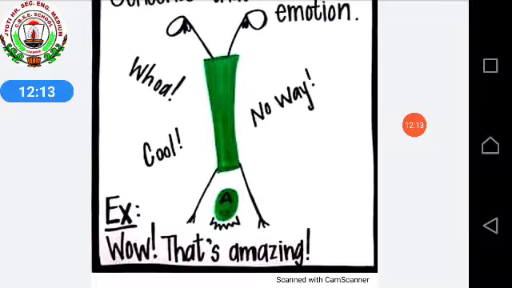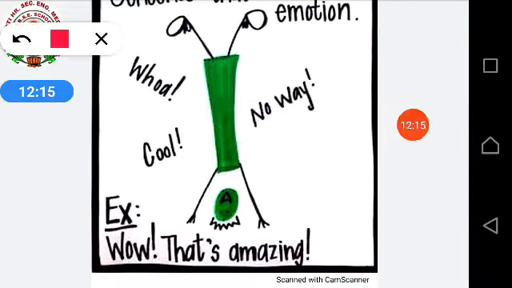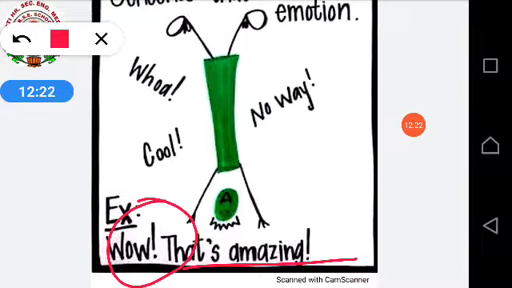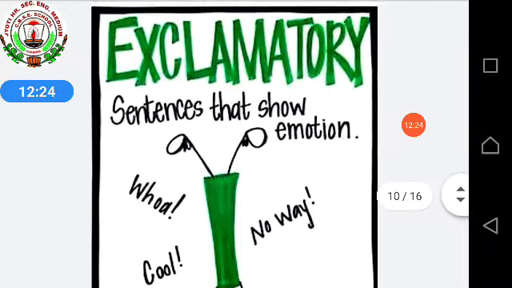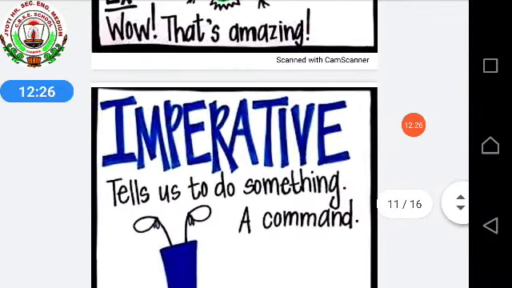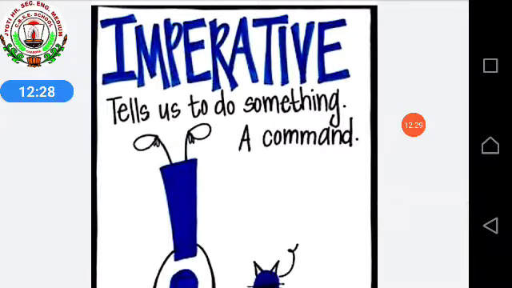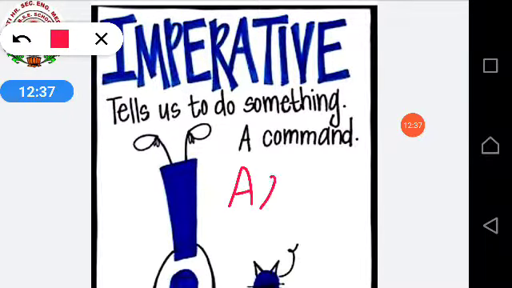That means here you are showing your happy feeling. Wow, that's amazing. So this comes under your exclamatory sentence. Imperative sentence tells us to do something, a command, or else a request.